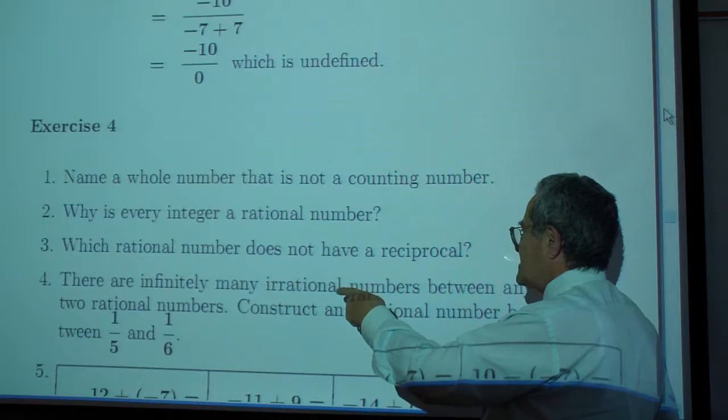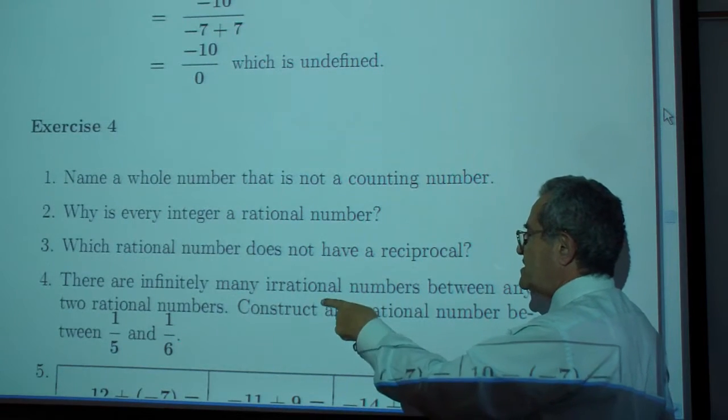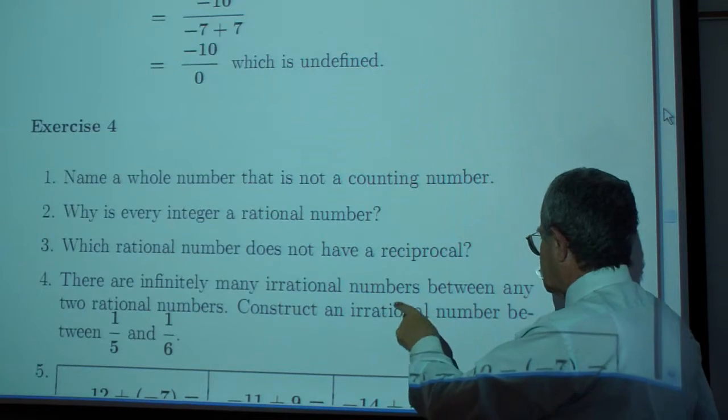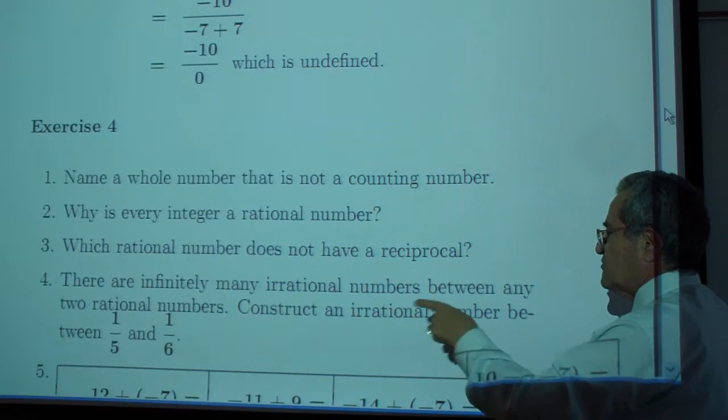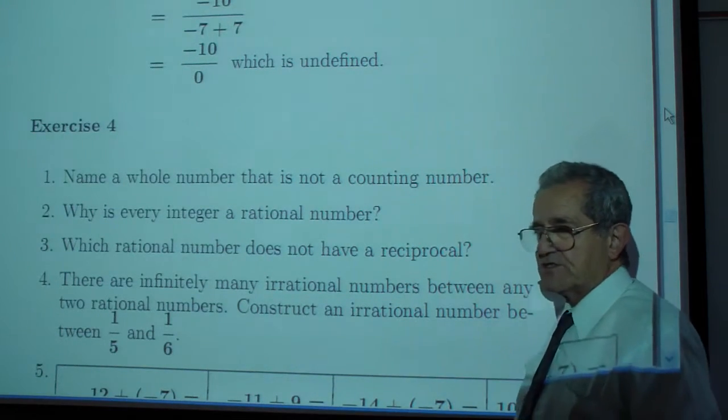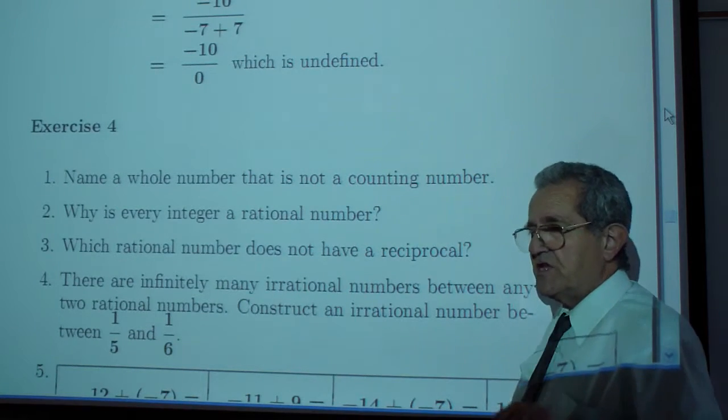There are infinitely many irrational numbers between any two rational numbers. Construct an irrational number between 1/5 and 1/6. Remember, the answer is not unique.